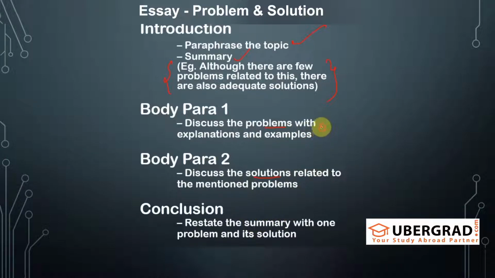And in the conclusion paragraph, what you will do is, here in this para you have written 2 problems. You will take 1 problem from this para, and here you have written 2 solutions to these 2 problems. So you will take a problem-solution pair. You will take a problem and the solution of that problem, and then you will summarize both of them in the conclusion. So restate the summary, which is this one, with 1 problem and its solution. 1 problem from the para 1 and its solution from the para 2.